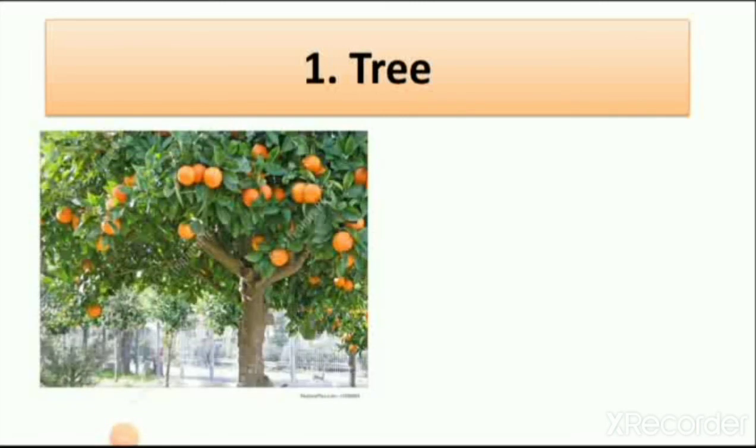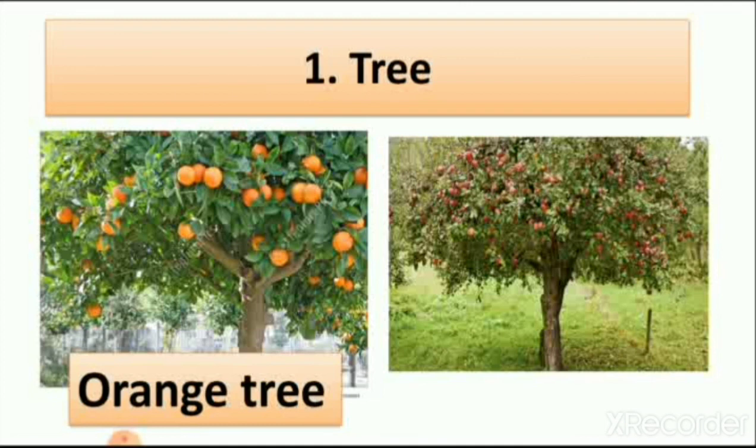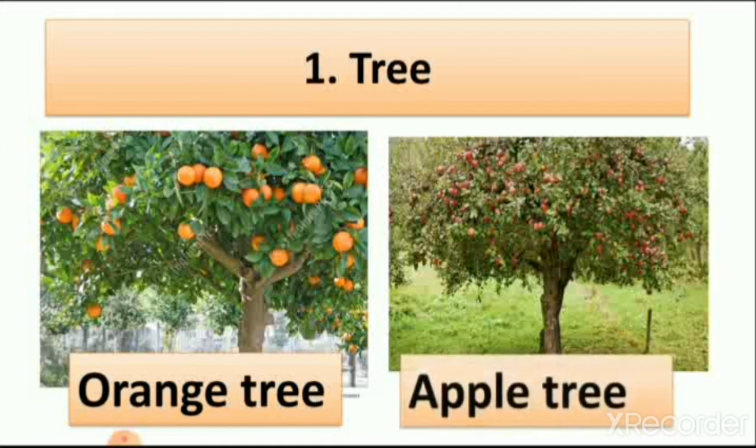Here I show you the picture of orange and apple. So orange you can see is a tree and apple is also a tree. So I write here orange tree and apple tree. You can write here mango tree, banana tree, coconut tree, any tree.